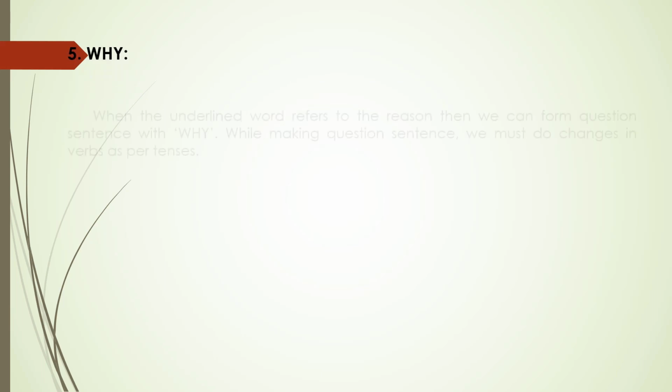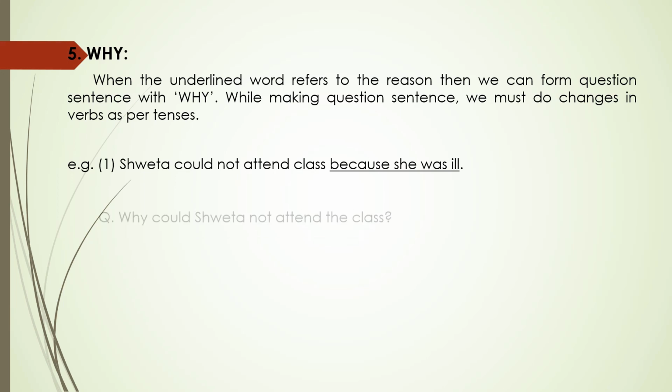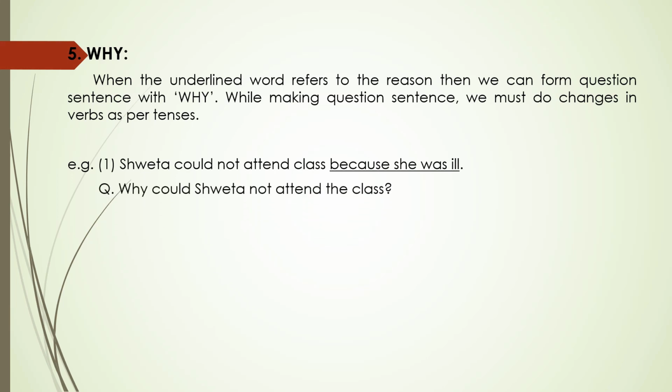Fifth one, why. When the underlined word refers to the reason, then we can form a question sentence with why. While making a question sentence, we must make changes in verbs as per tenses. For example, first one, Shweta could not attend class because she was ill. Here, because she was ill is underlined, which is the reason in this sentence. So we will form a question. Why could Shweta not attend the class?